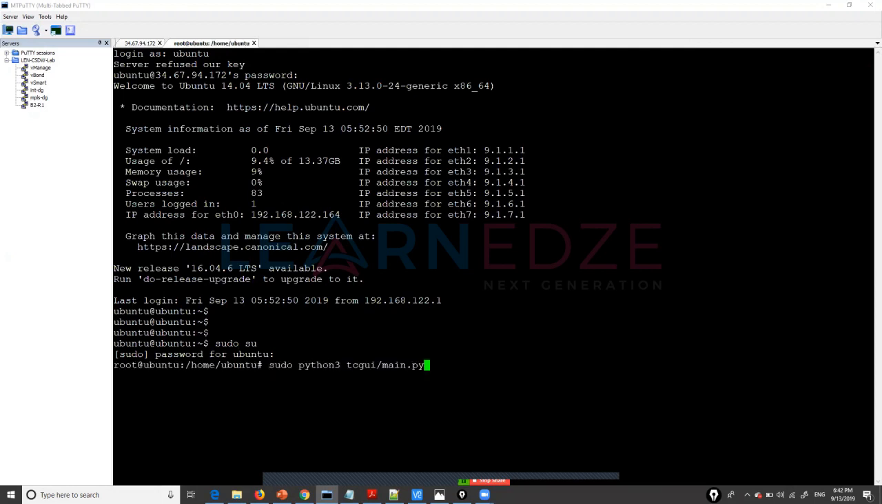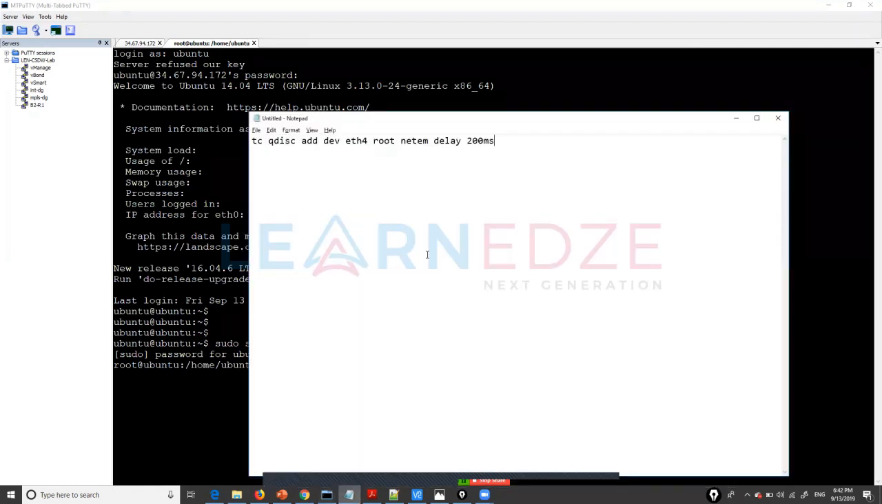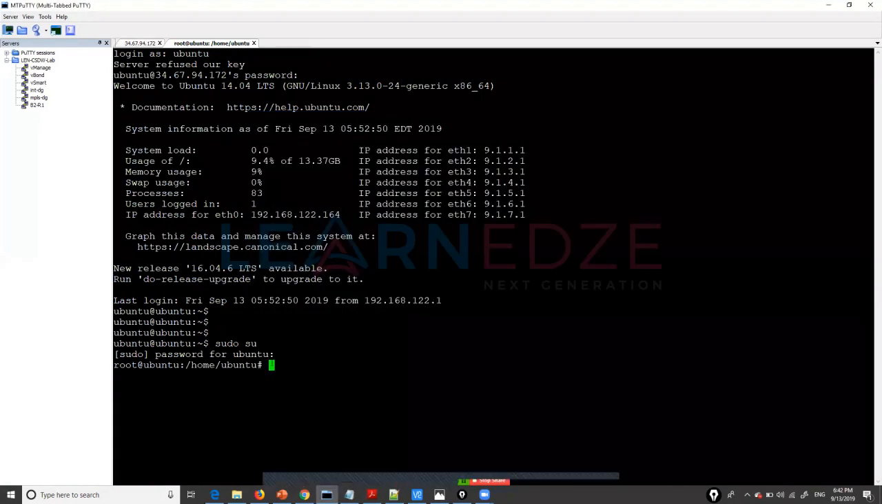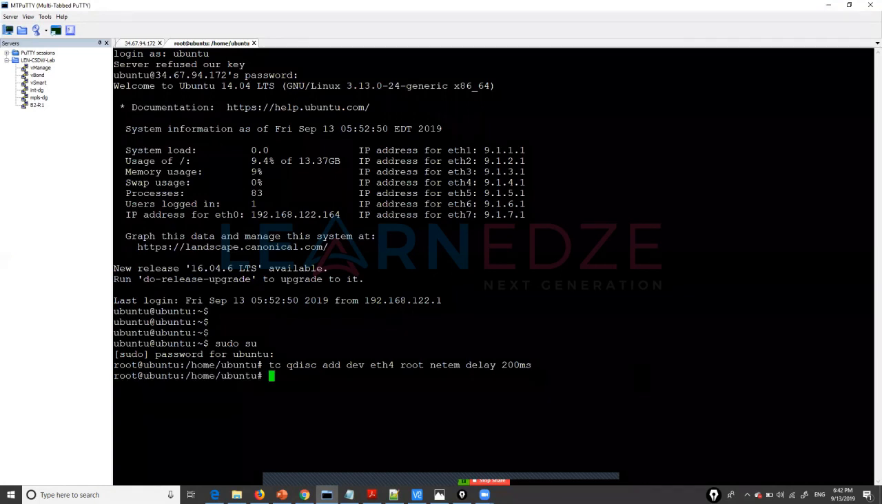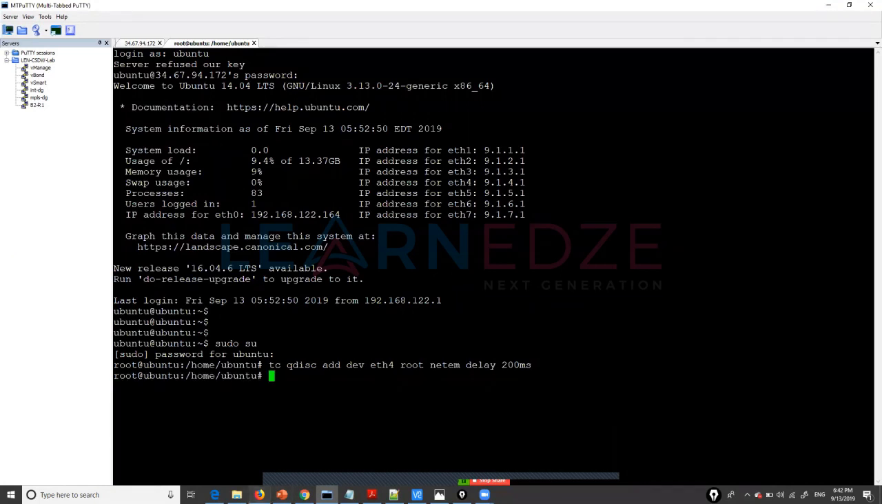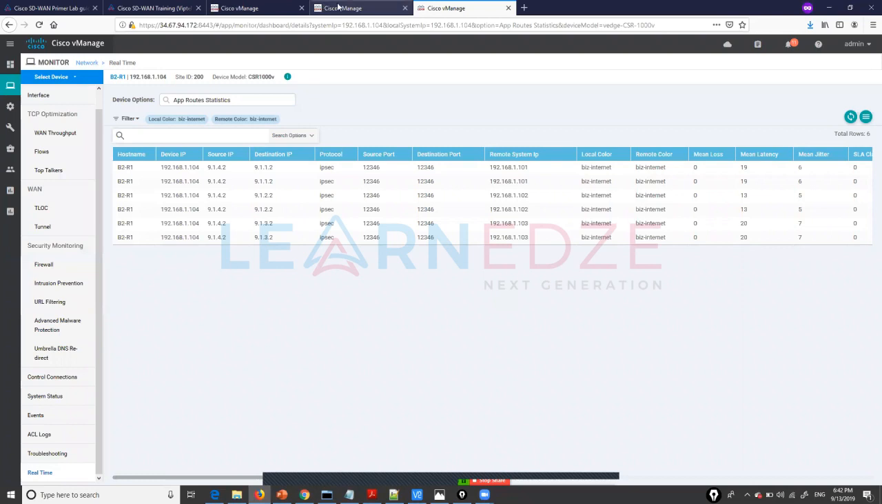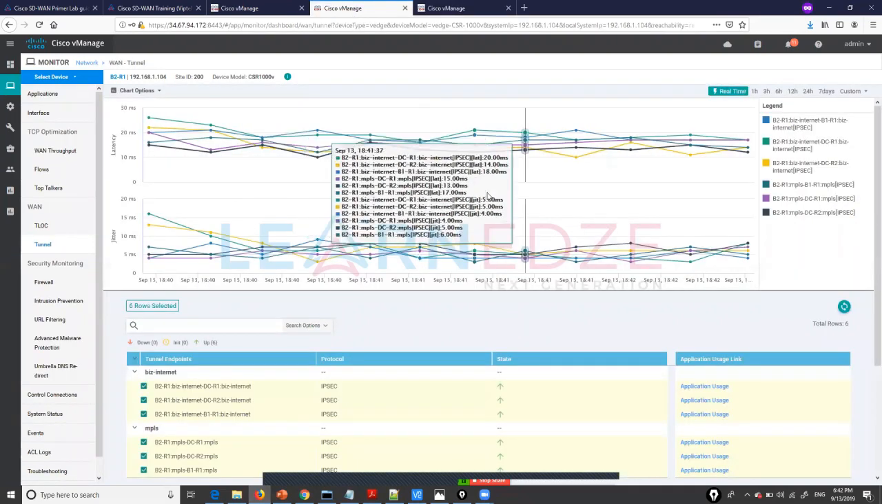So this is my delay generator. What we are doing is, let's say I want to increase the latency here. I have the command which is already there. So now we go to our vManage. I have increased the latency. Now we can see,